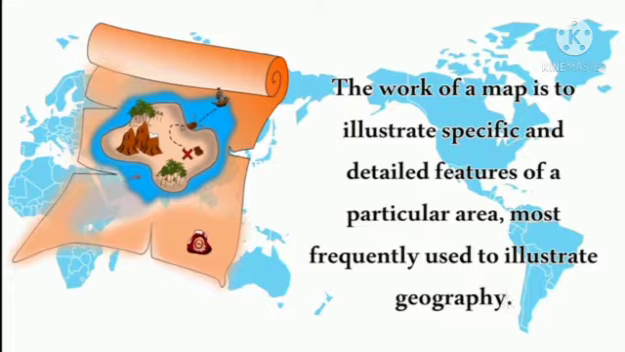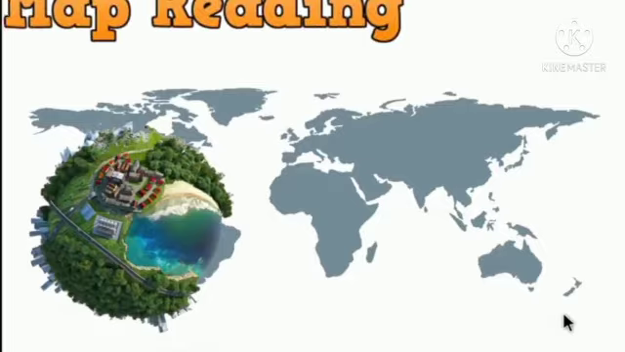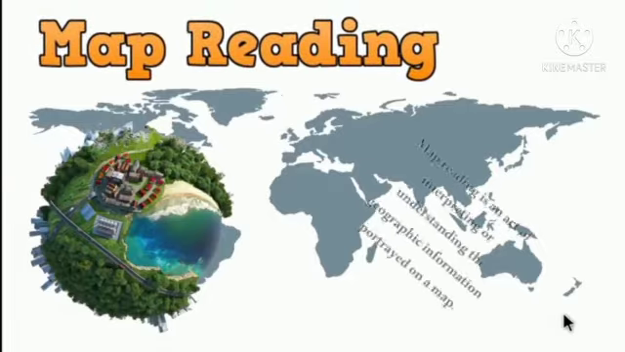For example, water resources features, soil features, or climatic features. So it is the main work of a map. From the map we can get the direction as well as the soil nature. So now let's see the definition for map reading.